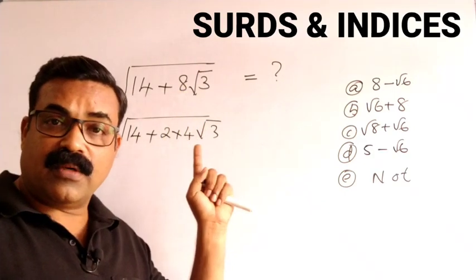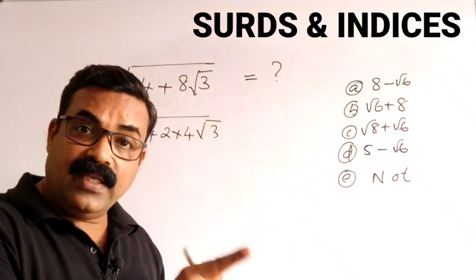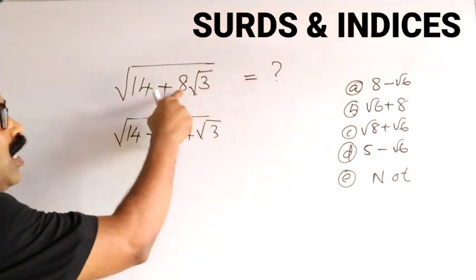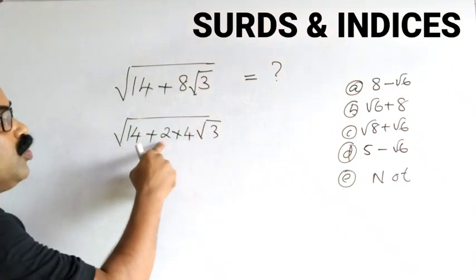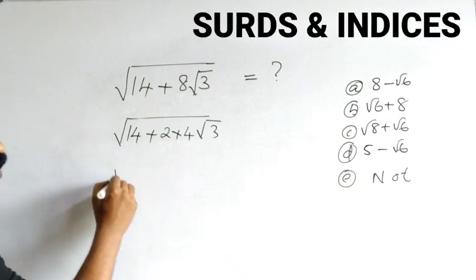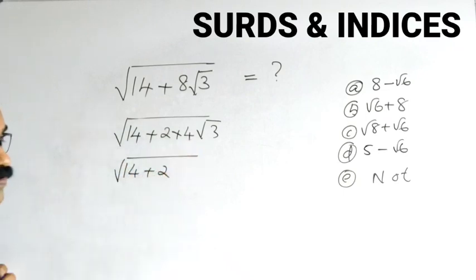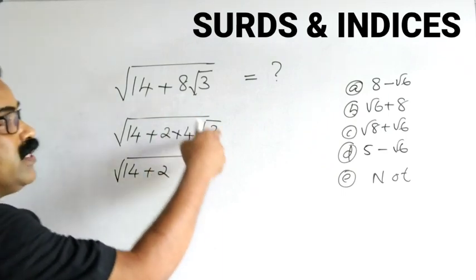But here in this particular question, this number is not 2, it is 8. So we have to make it 2. To make it 2, I will split this number 2 into 4. Okay, so 2 into 4, 8. Now what I want is this 14 here plus only 2 here. This 4 will go inside.